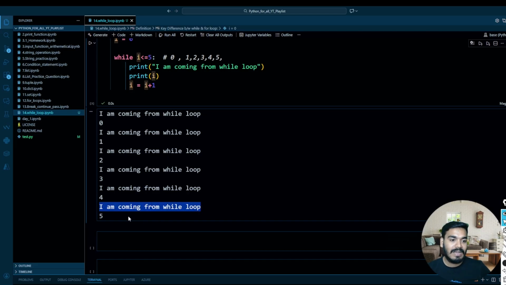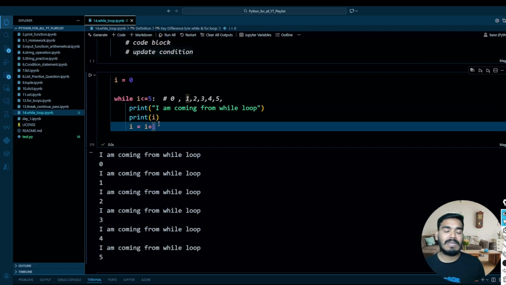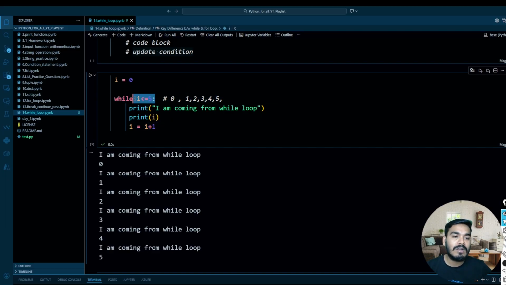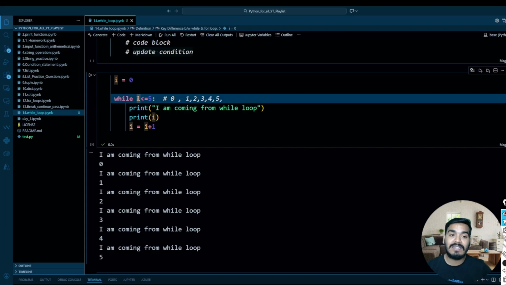And the very last time, I is 5. And then it has come out of the while loop. Why? Because your I becomes 6 and this is going to give false. Because when your I is 6, it is not less than or equal to 5.